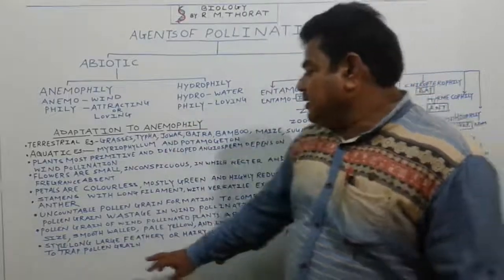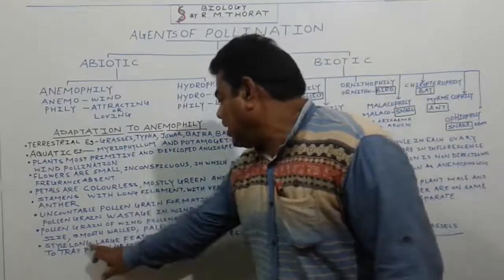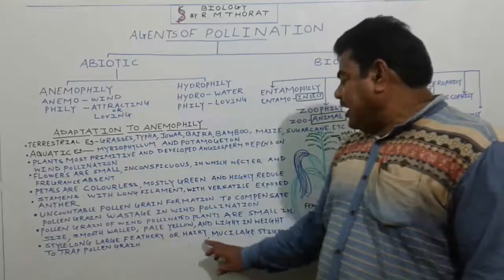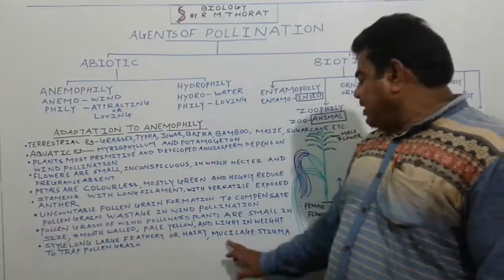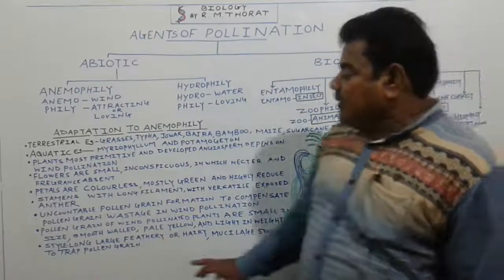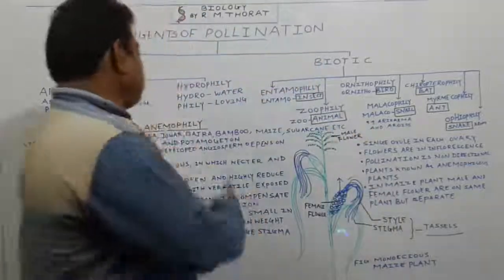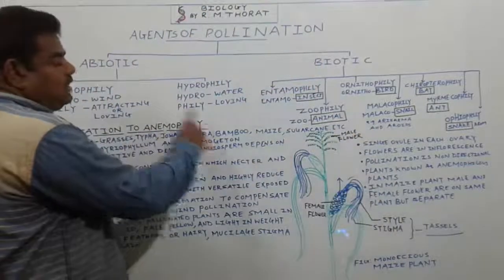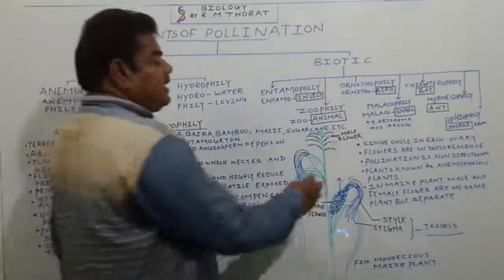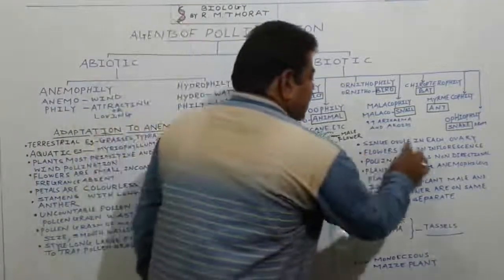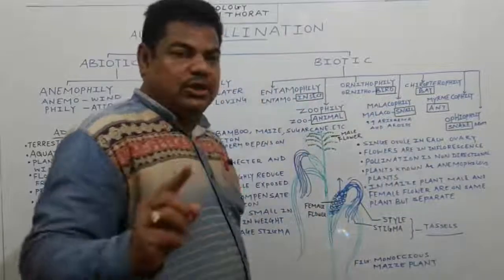Now see here, the style in the case of this flower is long, a large feathery style is there, or a hairy style is there, or in some cases a mucilage stigma is present to trap the pollen grain. Such a type of adaptation takes place for this process. We call it as what? Anemophily.